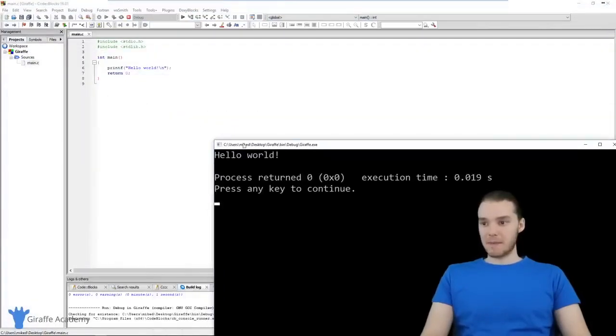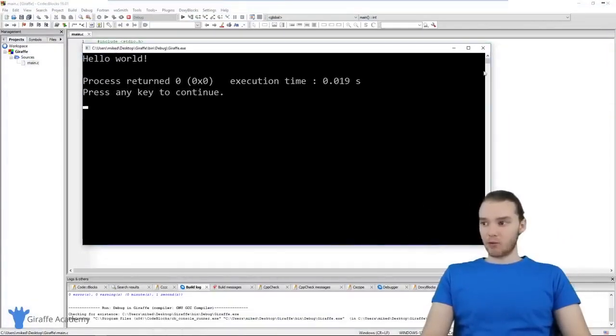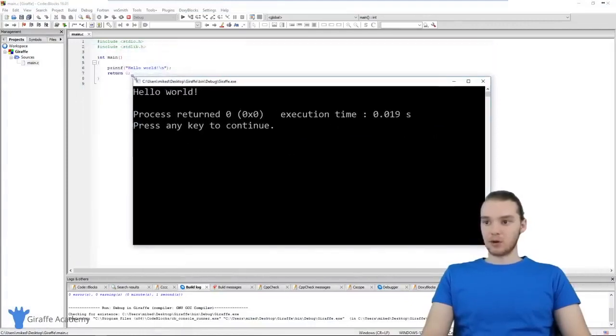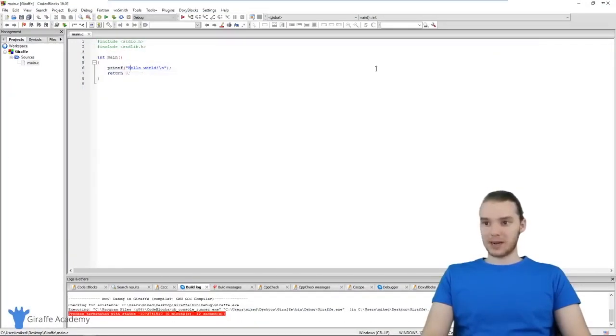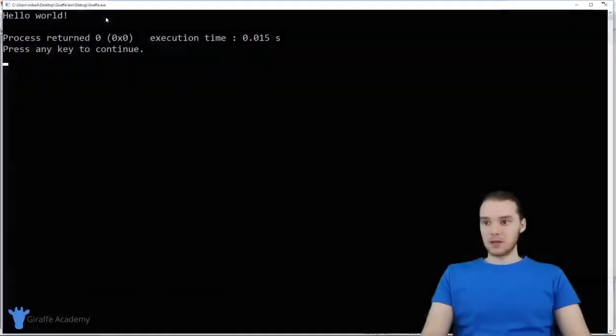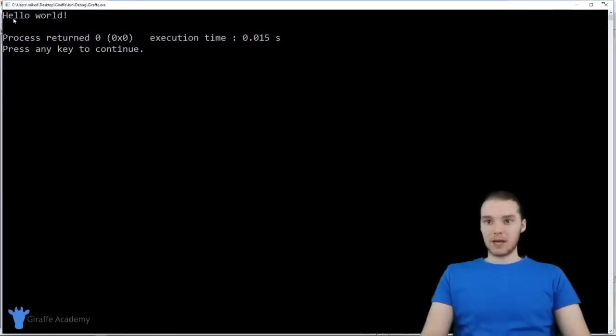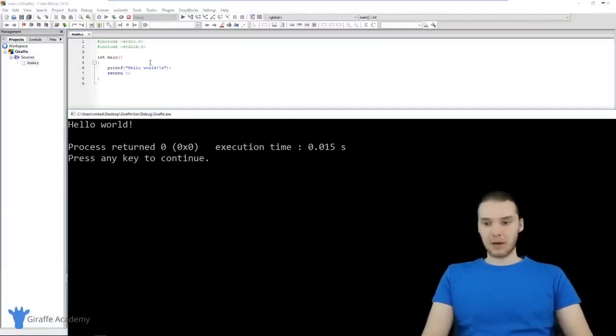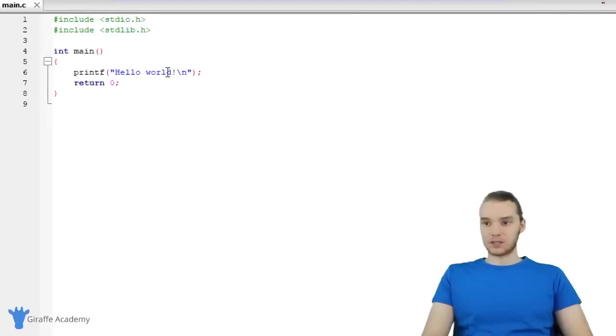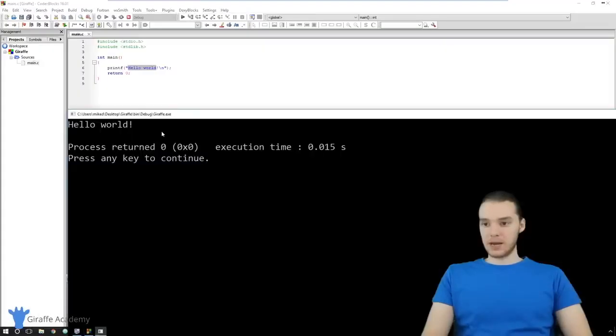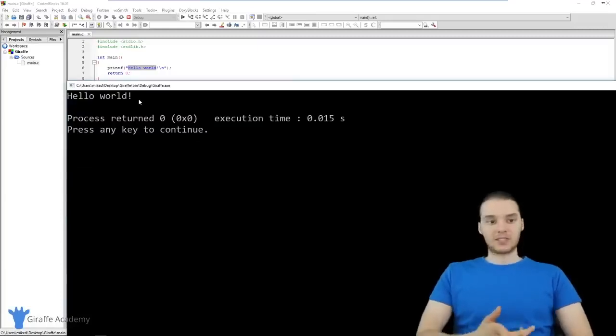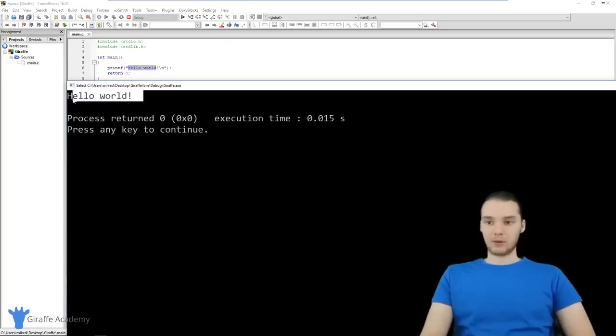And now over here, this little window pops up. Basically, this is the command prompt. So whenever I run a C program, this little window is going to pop up. If I exit out of this and run this program again, you'll see this window pops up again, and it basically just executes the program. In the case of this program, all we're doing is printing out hello world onto the screen. That's actually what this instruction does over here. When we open up this command prompt, it's essentially just executing the program, and it's printing out whatever we told it to print out. So it's printing out hello world over here.